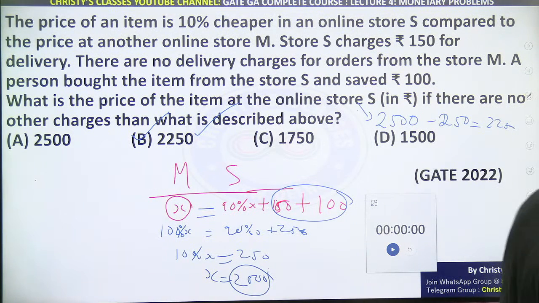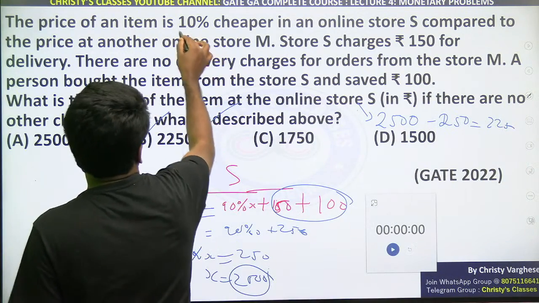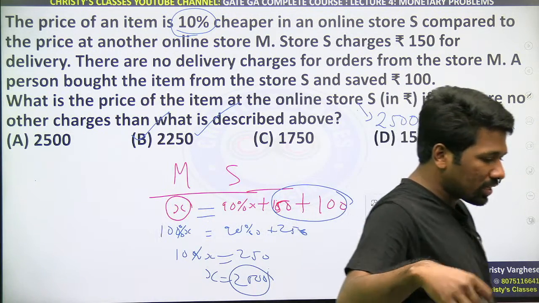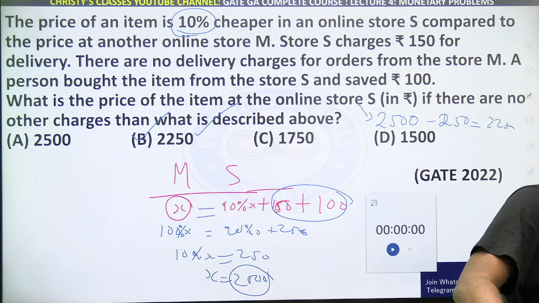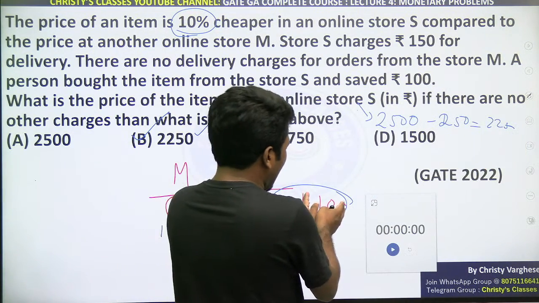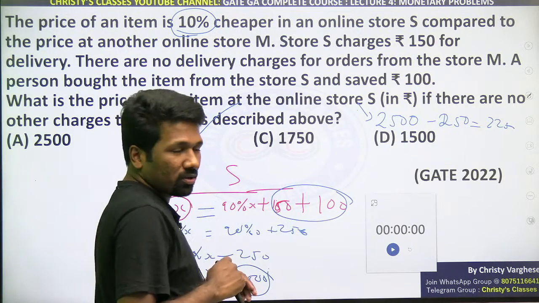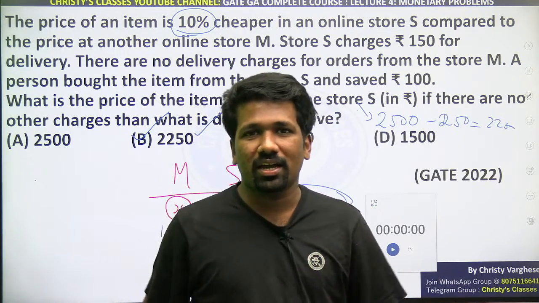Oh sir, 90. 90 because the question says 10% cheaper. That means 100% of X से भी 10% कम. That is 90% of X ना. Is it clear? Okay Muskan. Yeah, that is a common mistake that can happen. ये 100 ऐड करने की जगह सब्ट्रैक्ट करना या लेफ्ट हैंड साइड में ऐड करना, that is wrong. छोटे नंबर के साथ 100 ऐड किया तो बड़ा नंबर मिलेगा. Isn't it?